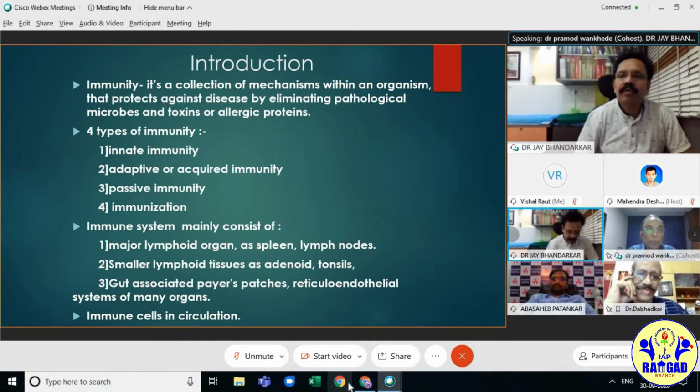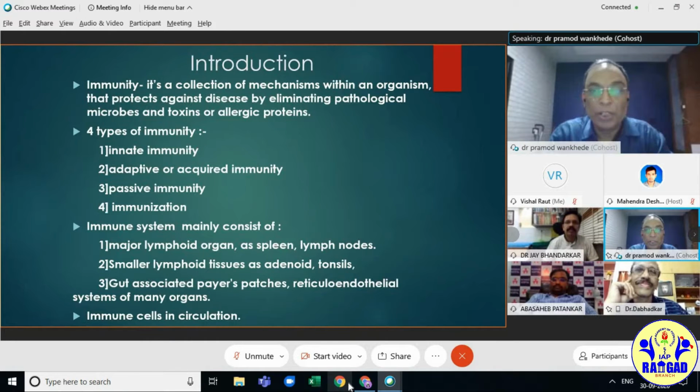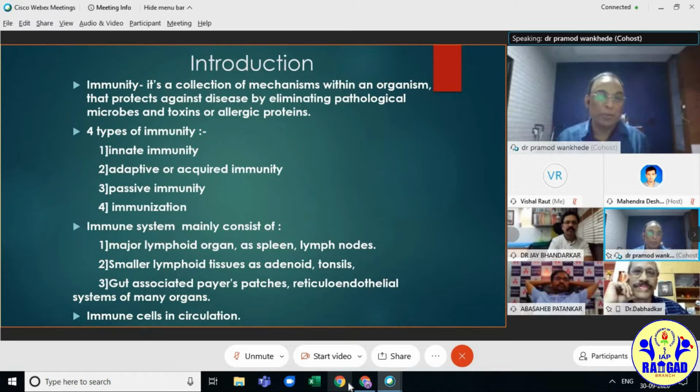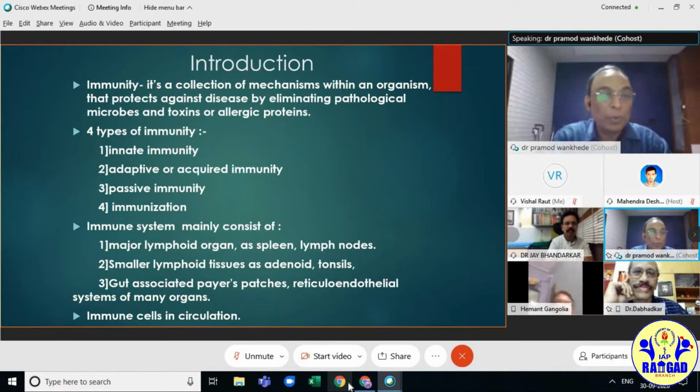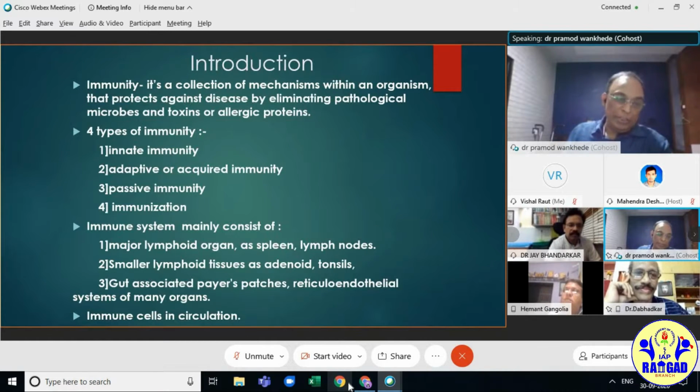So immunity is a collection of mechanisms that protects against disease by eliminating pathological microbes and toxins or allergic proteins. There are four types of immunity: innate immunity, adaptive immunity, passive immunity, and immunization.